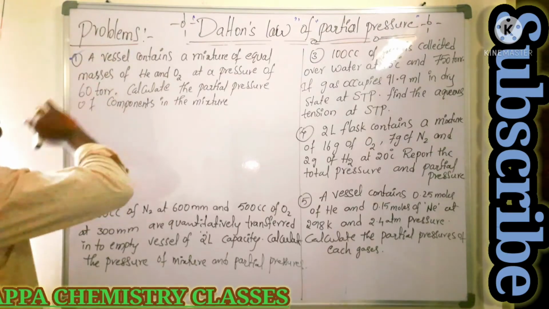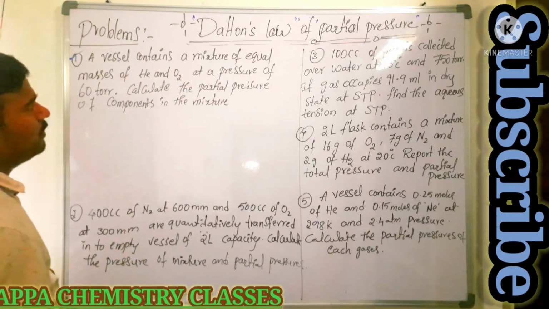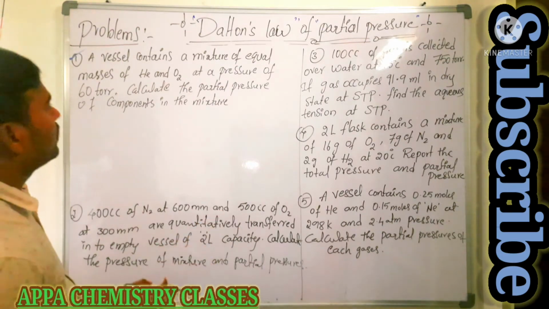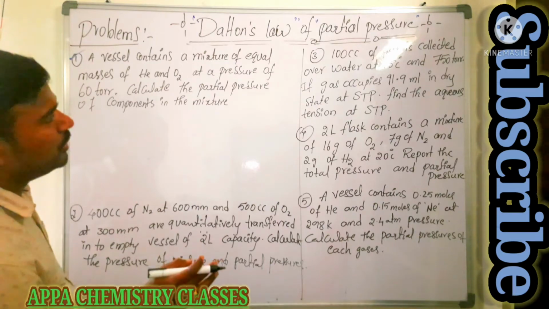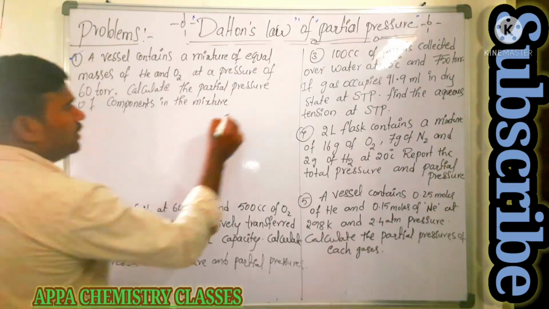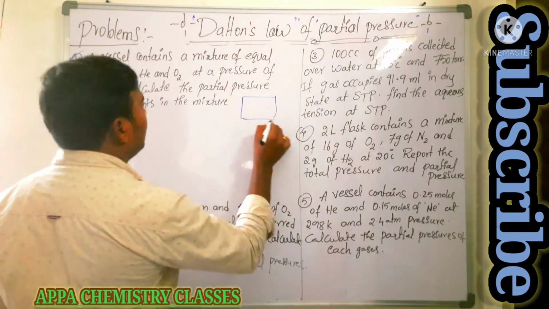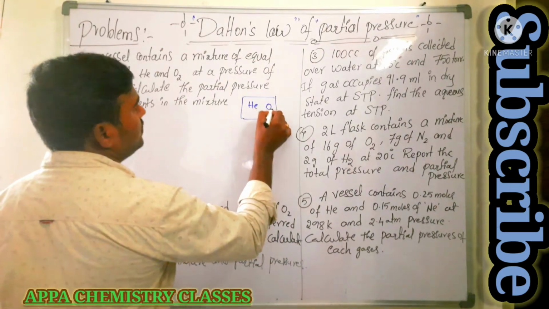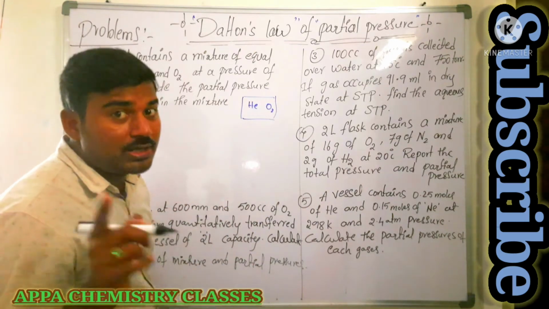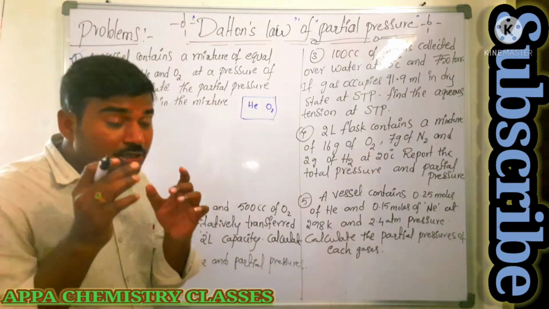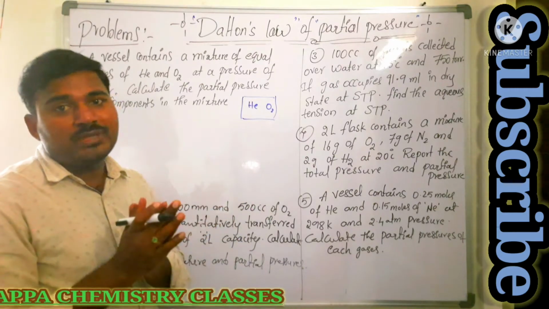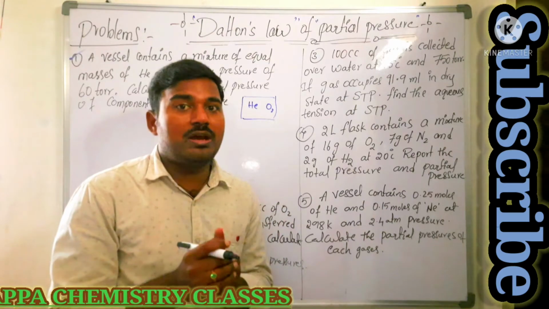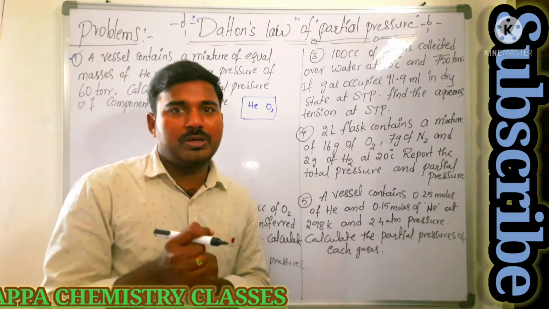In the first question, a vessel contains a mixture of equal masses of helium and oxygen gas at a pressure of 60 torr. Calculate the partial pressure of the components in the mixture. What they are saying is that one container is there, and in that container we have helium and oxygen gas. Are these non-reacting gases or reacting gases? Non-reacting. We need to check that first before doing the problem. Whenever they are giving the options, it is not possible to predict.